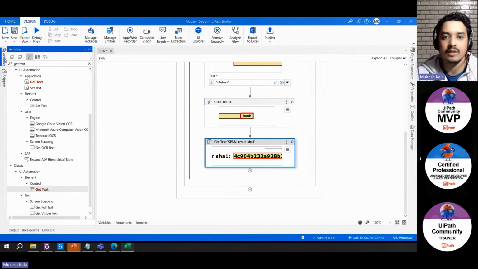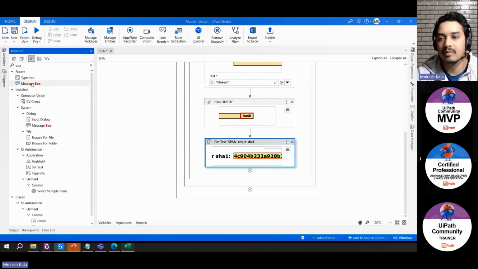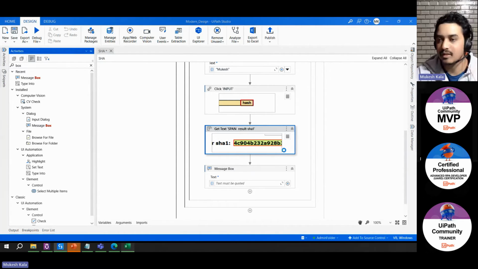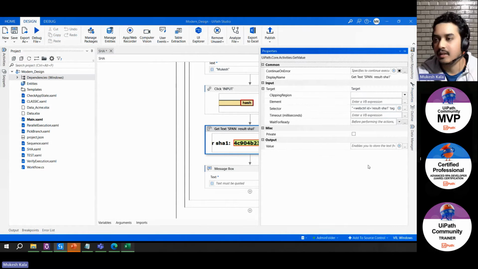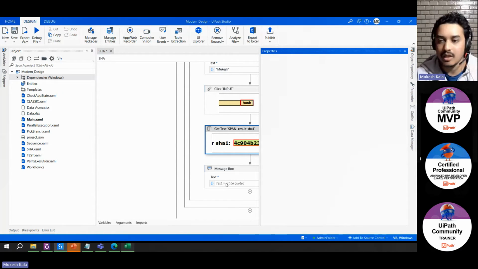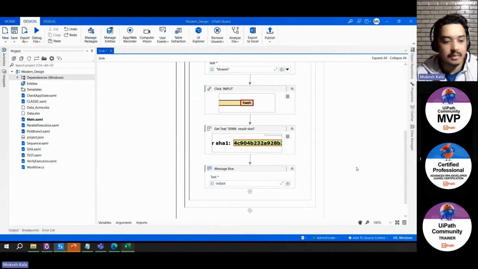And then what do you want to do? Let's say for now I just want it shown in a pop-up, in a message box. So I'll drag and drop a message box here and show that value in a message box to me. The output of this activity, I'll put it in a variable called output, and then I simply put the output here. That's it. This completes my automation.